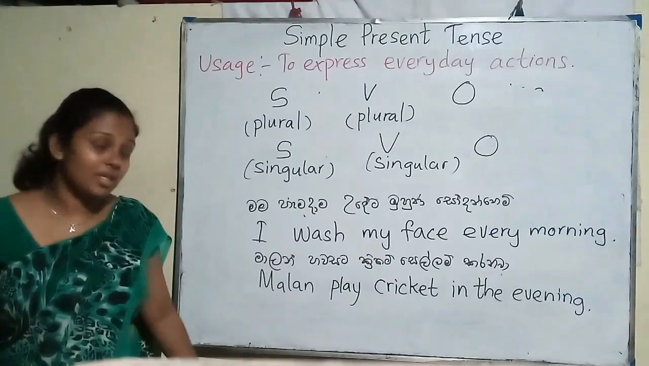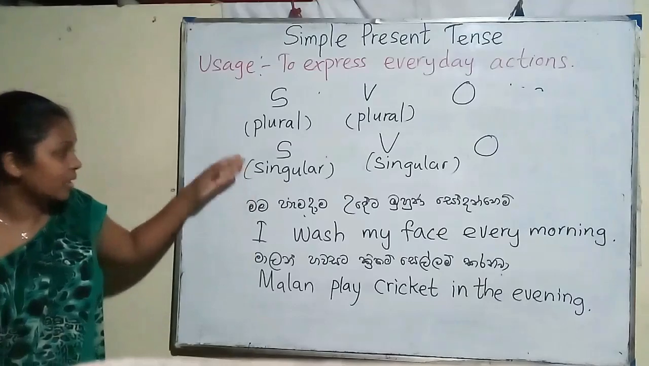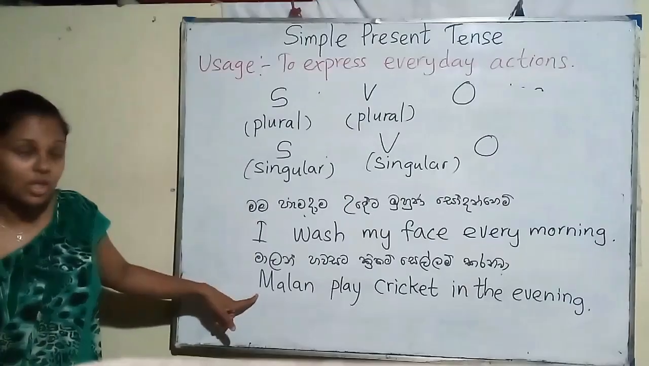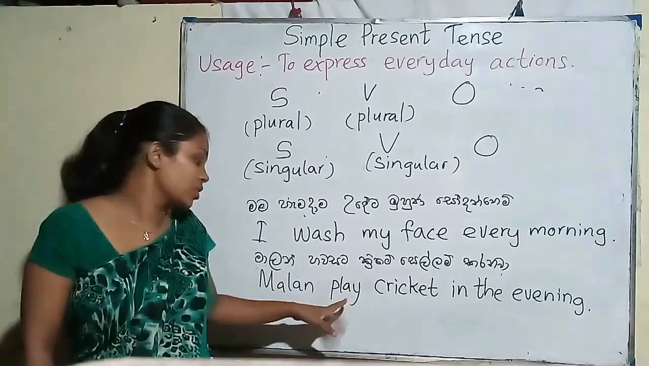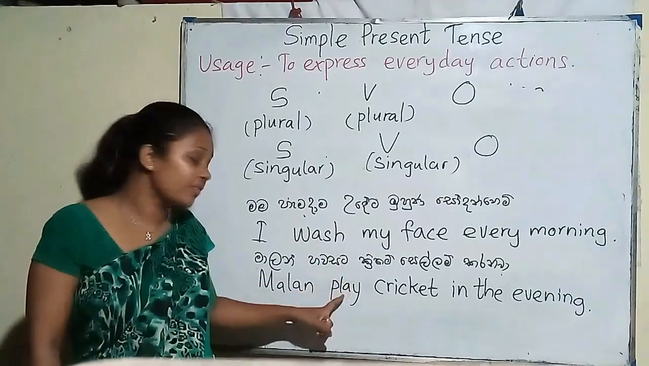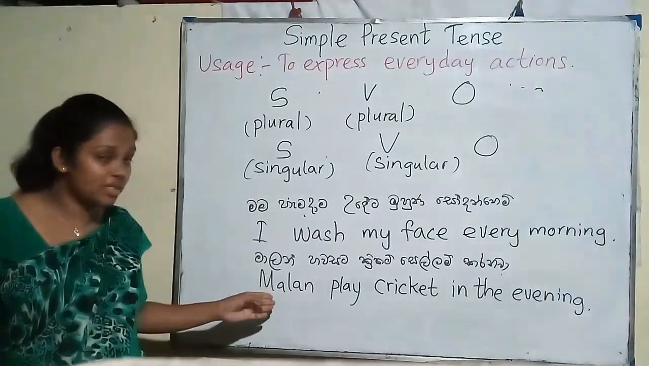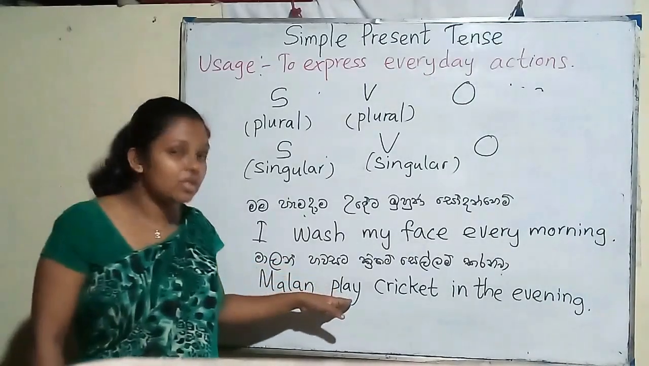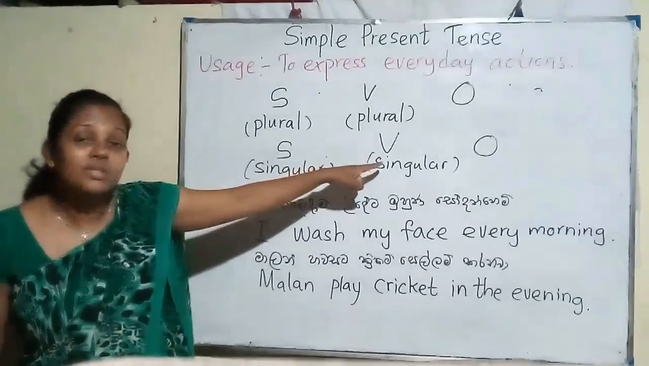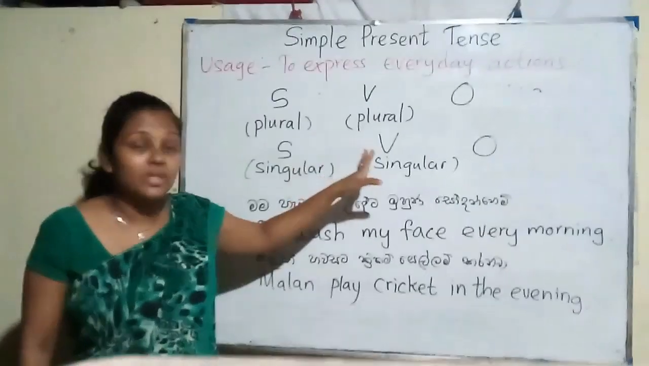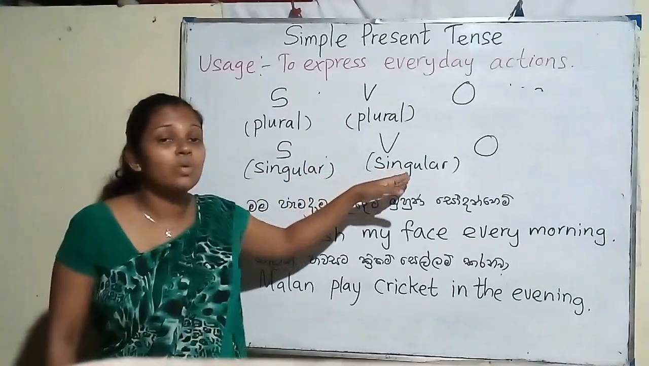Now let's see whether it is correct or not. The subject of the sentence is singular, and the verb of the sentence is plural. The subject is singular, the verb is plural. It doesn't match. It doesn't go with this rule. If the subject is singular, the verb should be singular too.